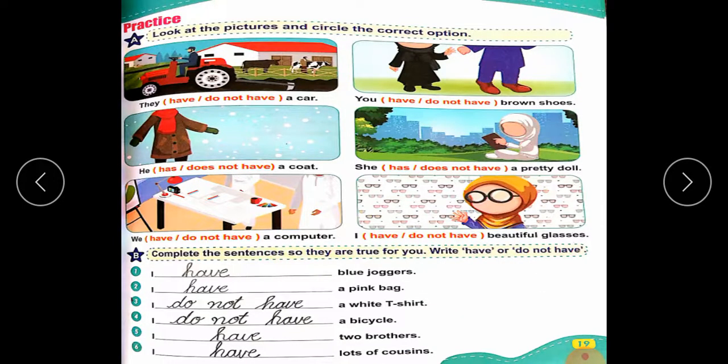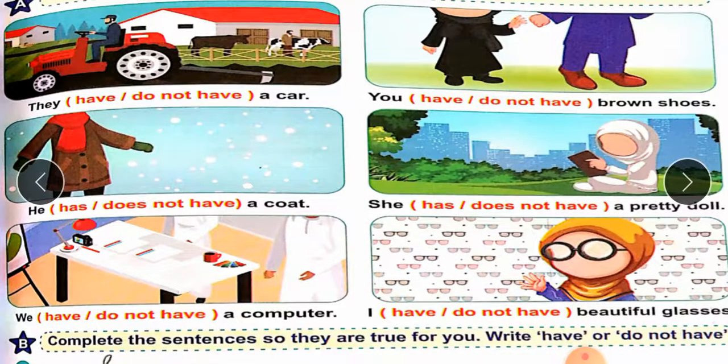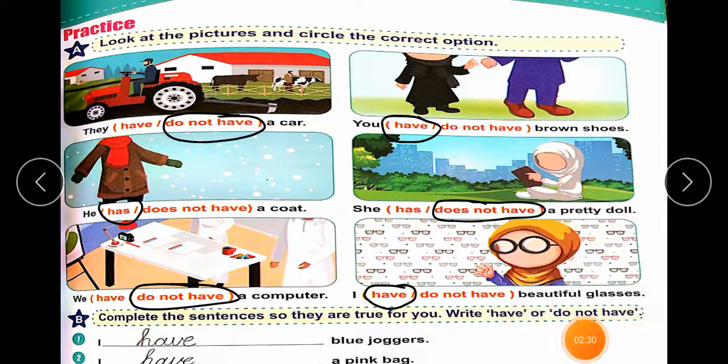Practice. Look at the practice and circle the correct option. Students, you will look at the pictures and circle the correct option. They do not have a car because they have a tractor. You have brown shoes. He has a coat. She does not have a pretty doll. We do not have a computer.